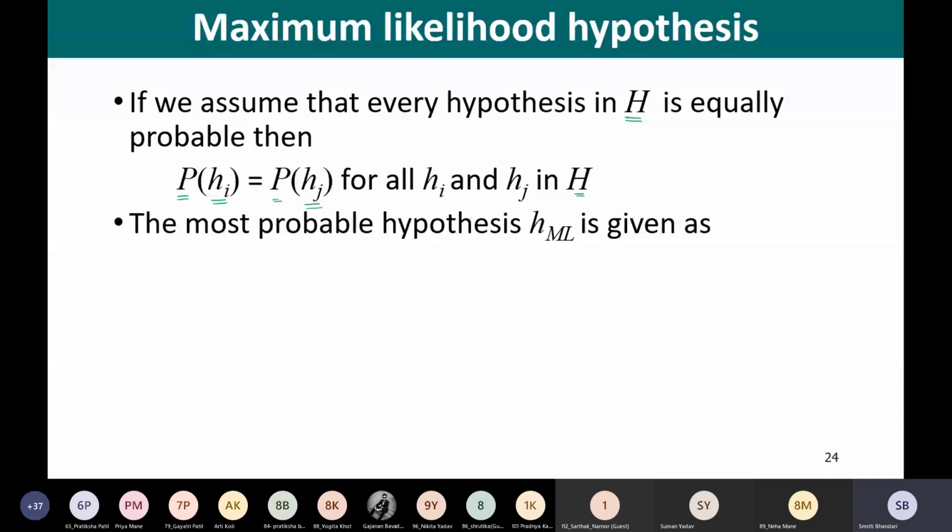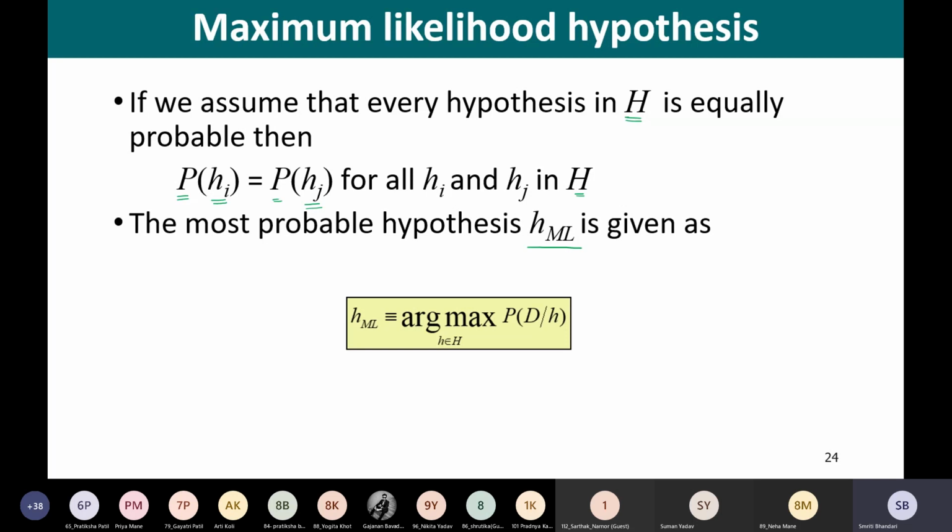The most probable hypothesis we are going to compute now is denoted as H_ML, the maximum likelihood hypothesis, and that is given as H_ML equal to argmax for h that belongs to my hypothesis space capital H, probability of D given h.